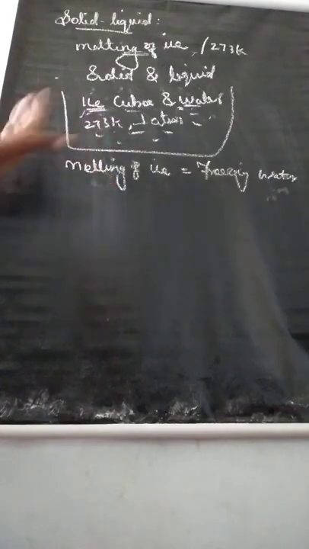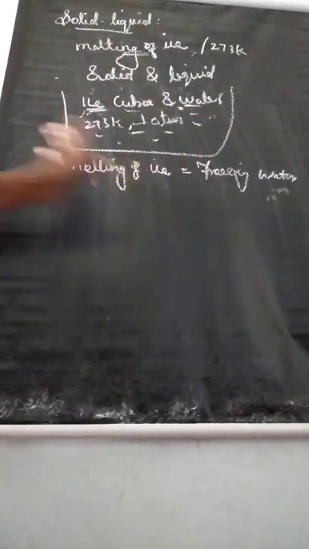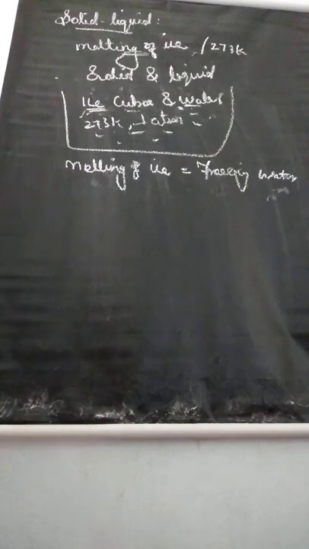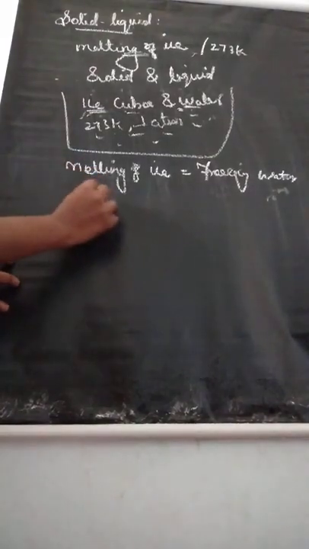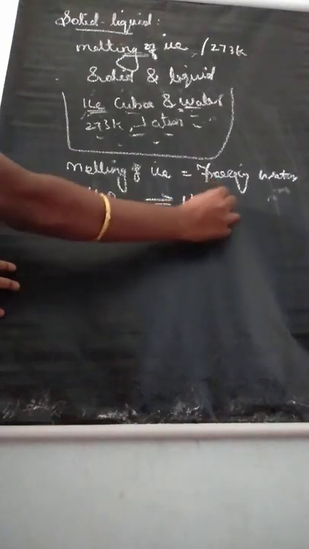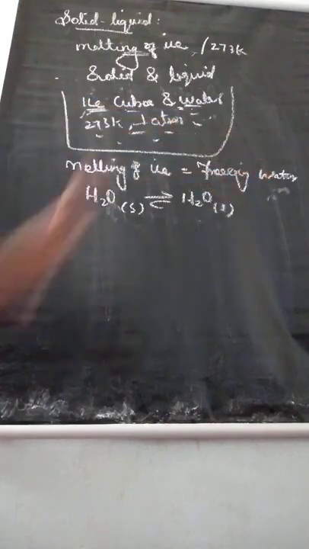At equilibrium, we are saying these two processes are equal. Melting of ice is equal to freezing of water. So water molecule solid is converted to water molecule liquid, ice is converted to water.